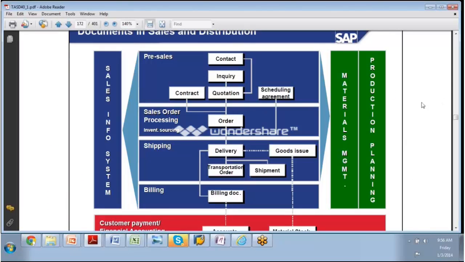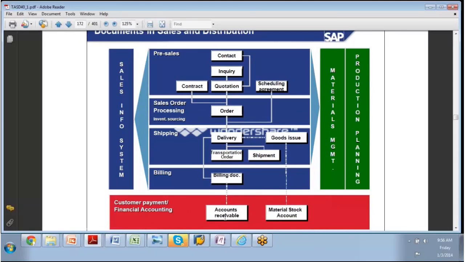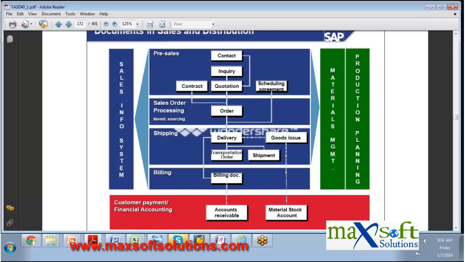P and FI. If you can see the lower part of this particular diagram, you can see this account receivable, material stock account. This is because you can see these dotted lines, that means it is remotely affecting the other activities. So as an SD consultant, your job is to understand, finish a gap analysis. Your job is to understand how to map the existing client's business into SAP. That's what you have to do.